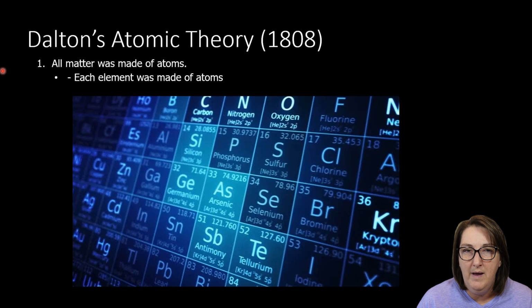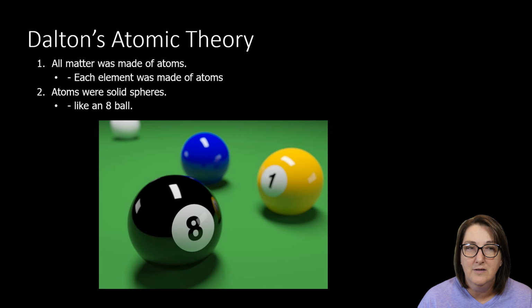He said that all matter was made of atoms, and each element was made of atoms. So when I look on the periodic table, sulfur is made of atoms, chlorine is made of atoms, and bromine is made of atoms. He also said that atoms were like solid spheres, like an 8-ball. If you've ever held a billiard ball or a pool ball, it's really solid and kind of heavy, and he predicted that atoms were very dense all the way through like a pool ball.